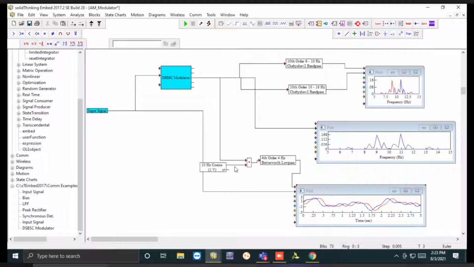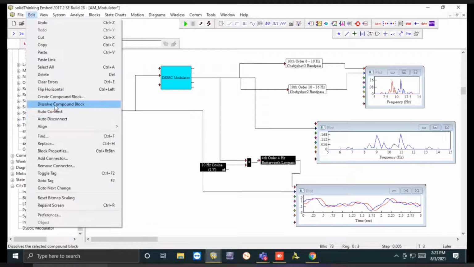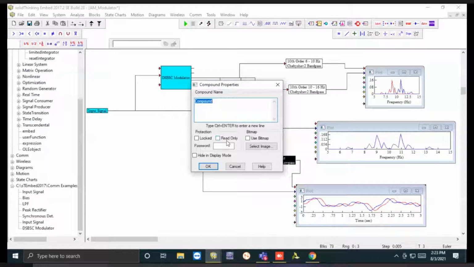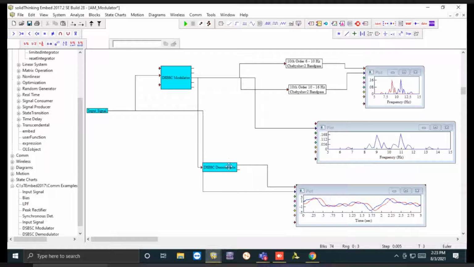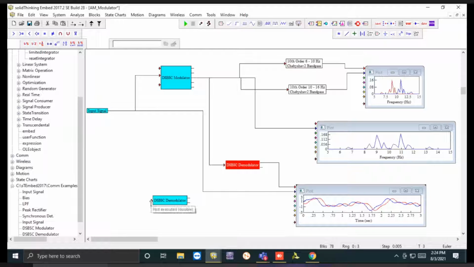Likewise, if you want to have a demodulated SSBSC signal, right? So this is the DSBSC demodulator. I'll keep it inside this, edit, create compound block, and you write DSBSC demodulator. So this is the DSBSC demodulator. Now this is the SSBSC section. If you want an SSBSC demodulator, then we'll have the same setup. We require the same setup, right? So that will give you